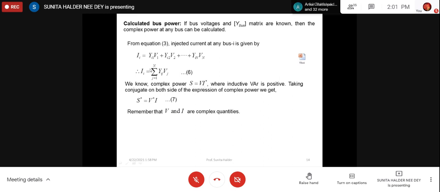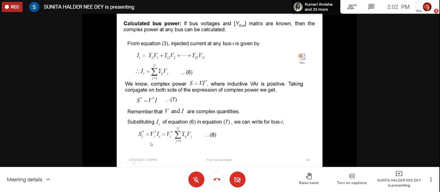Since the current is in additive form, we cannot add before taking the conjugate, and we do not know the values, we are doing it in variable form. Then we have taken conjugate on both sides, as we have done for the power flow calculation or power circle diagram. Then obviously we can easily do this power calculation.